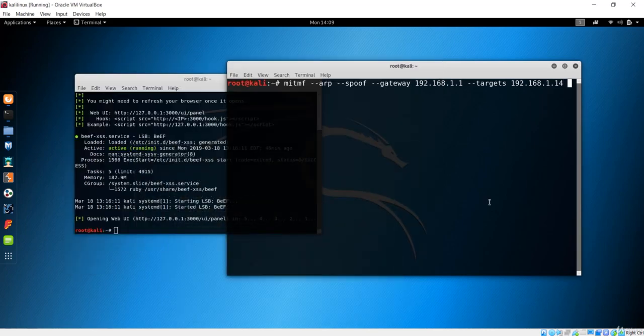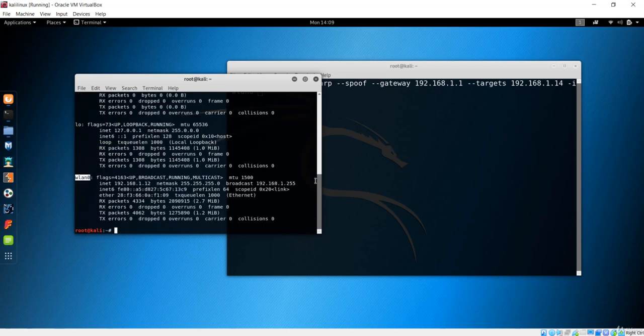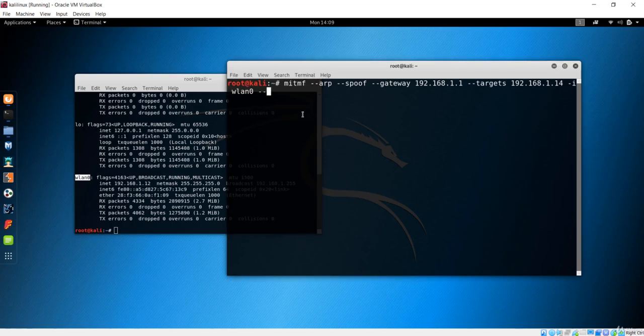After that I'll add the interface, and in this case I have wlan0, which is our interface, and you can also get that interface using the ifconfig command on your Kali machine. You can see wlan0 is my wireless adapter interface. After that I want to use this JS inject argument, and it should be something new for you. It's completely fine, I just want to give you a small teaser. So I'll use the IP address of our Kali machine over here, and now I want to inject hook.js, which is the hook file, in order to connect with that Windows web browser.